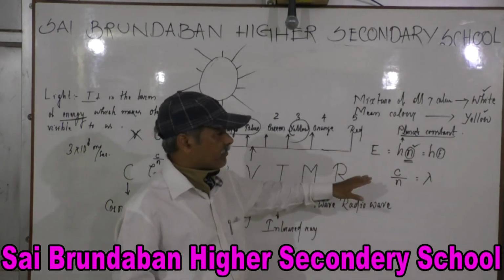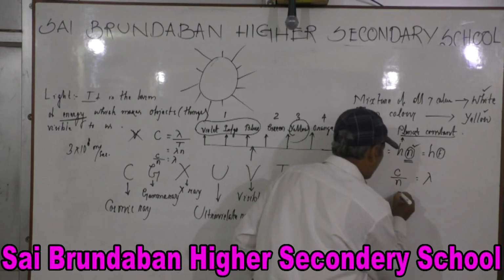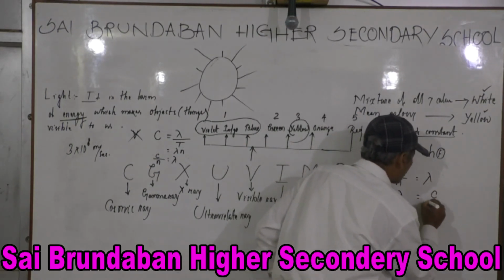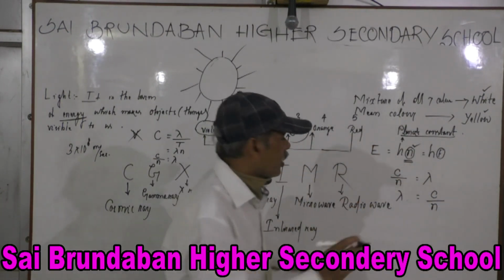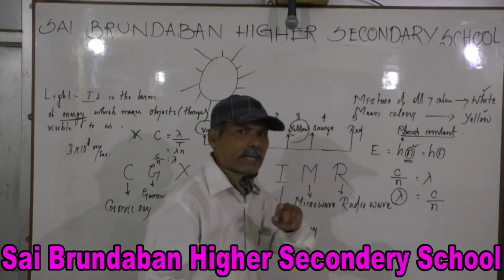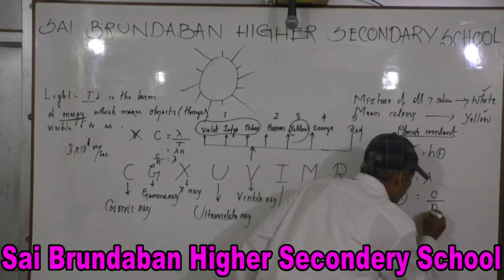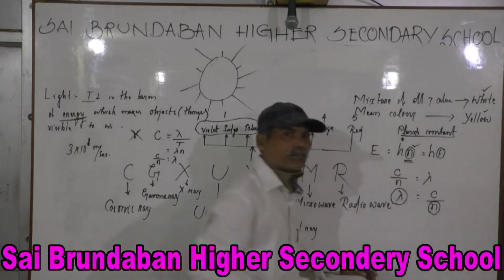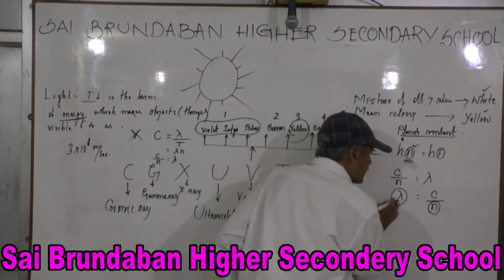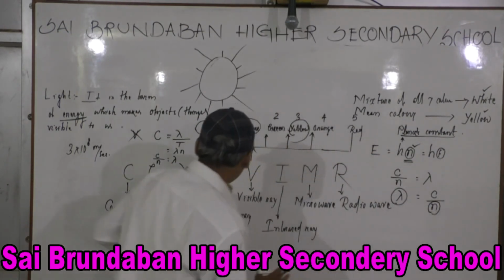So clearly you can find lambda is equal to c by n. That means when lambda increases, frequency decreases, because it is inversely proportional. So when lambda increases, frequency decreases.